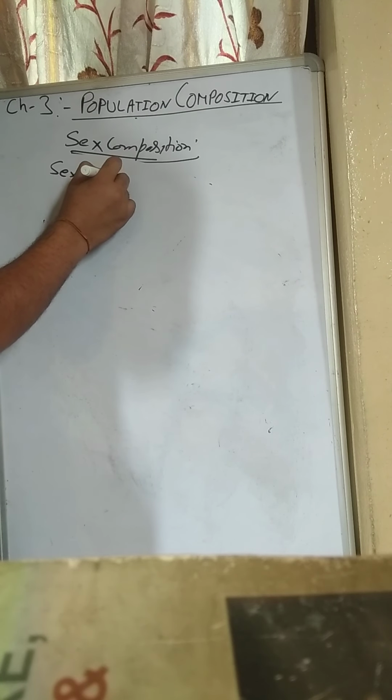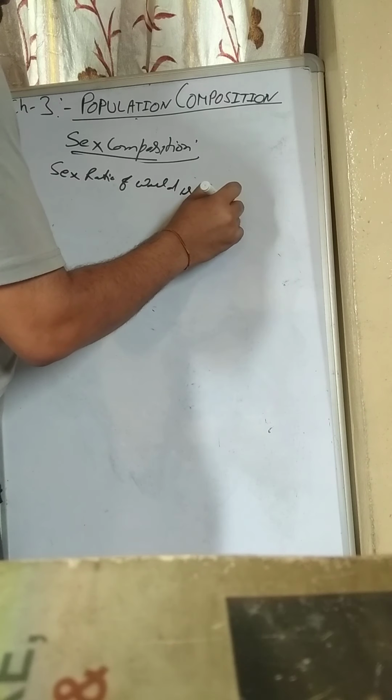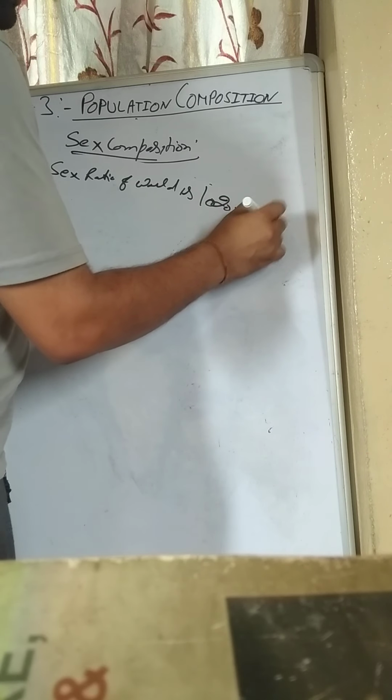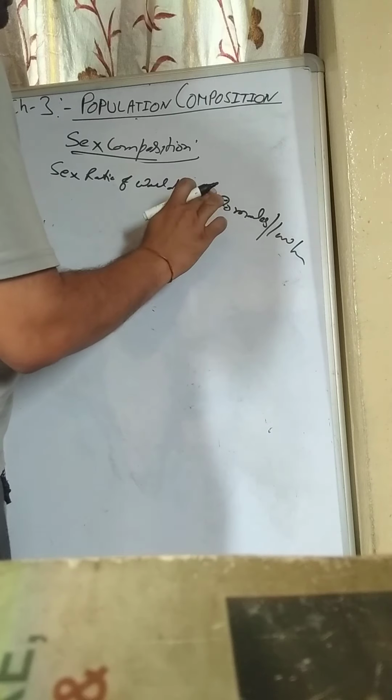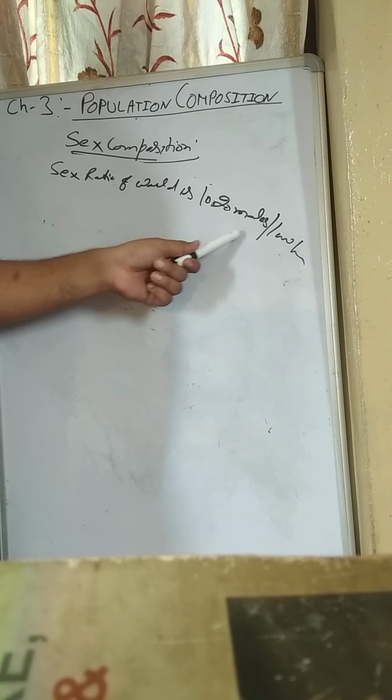We are going to continue with our topic, sex composition and the sex ratio. The sex ratio of the world is 1020 males per thousand females, which means in the world there are more males as compared to females.